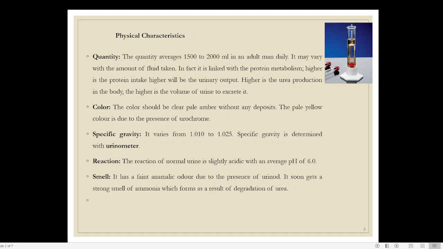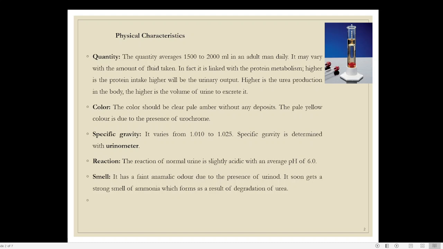The quantity of urine normally produced by a healthy adult will be between 1500 to 2000 ml, or 1.5 to 2 liters. That is the amount of urine produced by an average healthy adult in 24 hours.